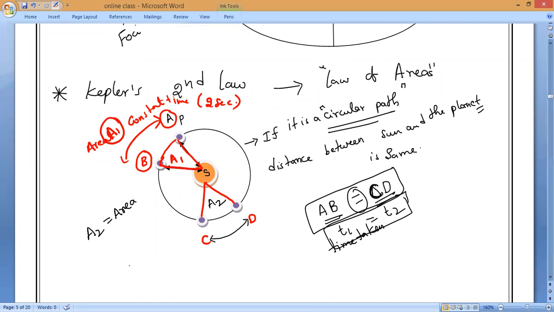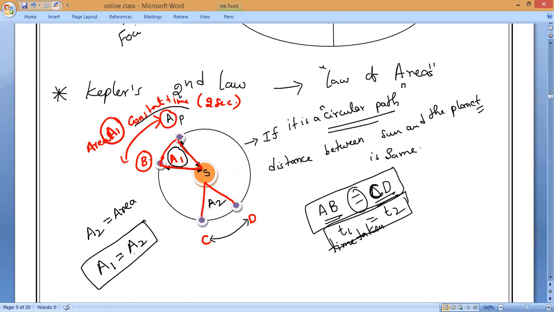If the planet is traveling from A to B, then again from C to D, at constant time, and I join the line between the planet and the sun, the areas covered from A to B and from C to D are A1 and A2. Now, are these areas equal or not? Yes, equal, sir.